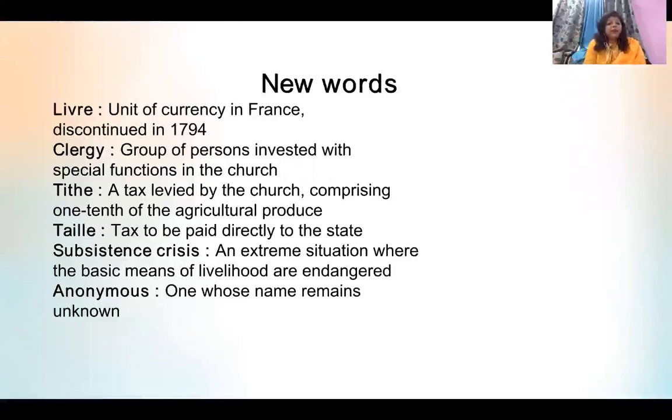So out of these new words, what you have to understand here is what is livre, and who were clergy. Again, I've told you, clergy were the group of persons invested with special functions in the church. And then the two kinds of taxes which were directly paid, the tithe and the taille, and some indirect taxes levied on daily consumption articles like salt, tobacco, etc. Now here the things did not end. Apart from all the taxes, the people of the third estate were also obliged to pay the first and second estate the feudal dues.